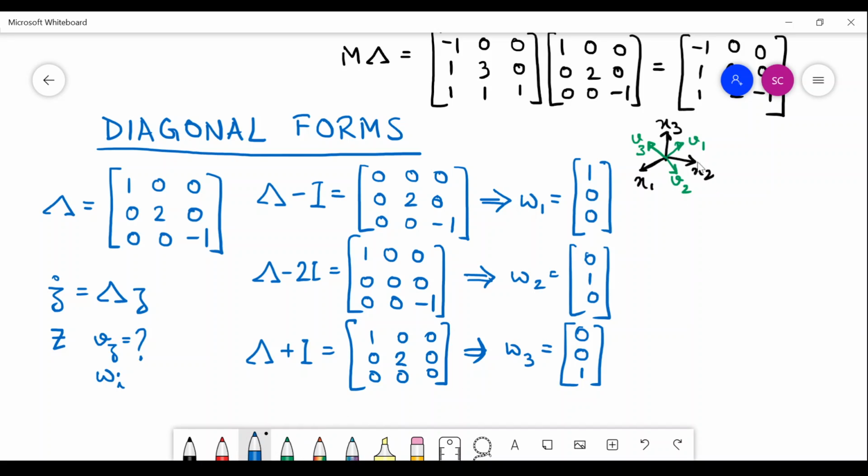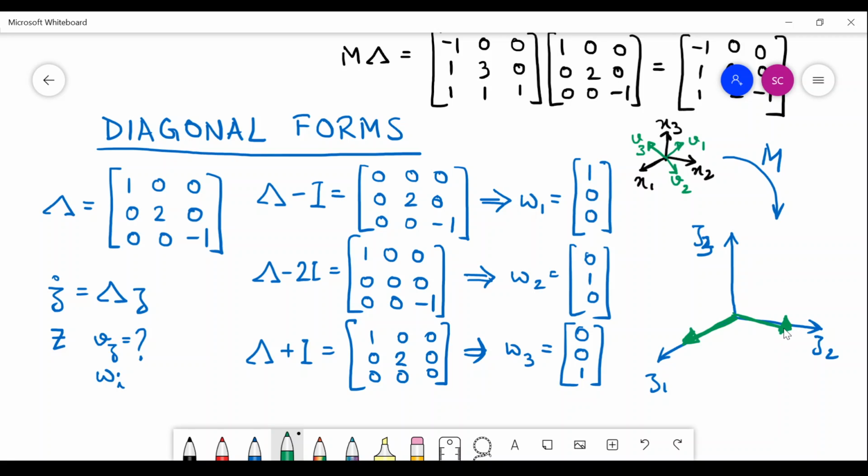But what is peculiar, when I am giving a transformation M to this space, and I am coming to the Z space, then suddenly my eigenvectors are getting aligned to the orthogonal axis of the diagonal space.